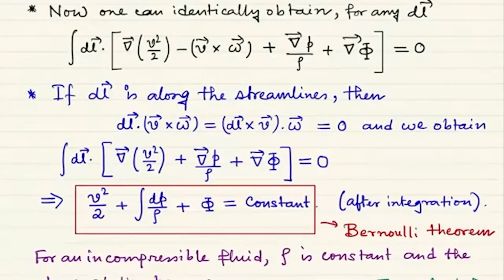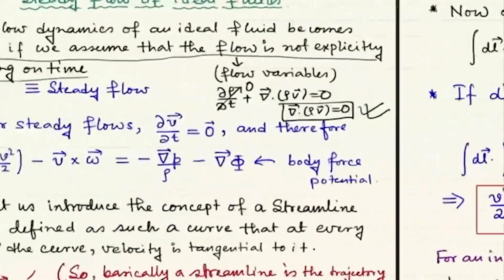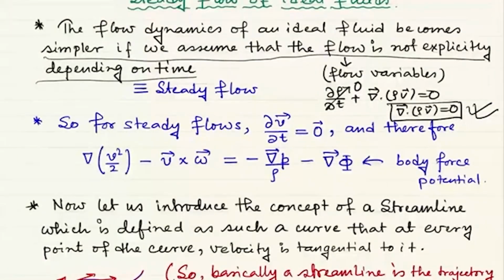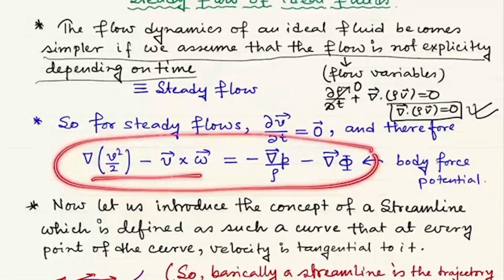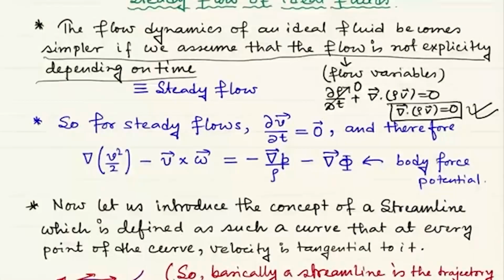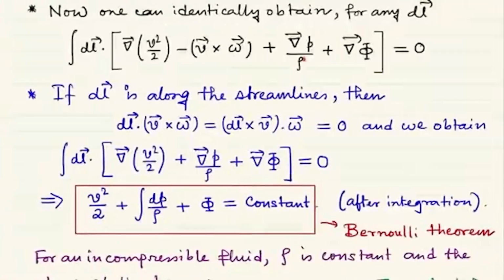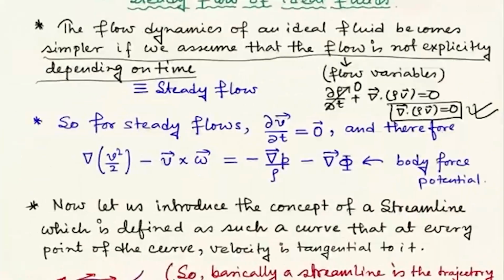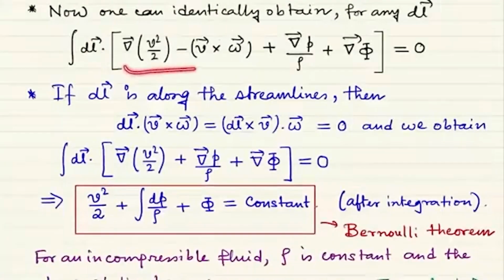Now, for a steady flow, this part is simply 0, so this is equal to this. Just taking these two terms to the other side, we can write gradient of v square by 2 minus v cross omega, plus gradient of p by rho plus gradient of phi, is identically 0.